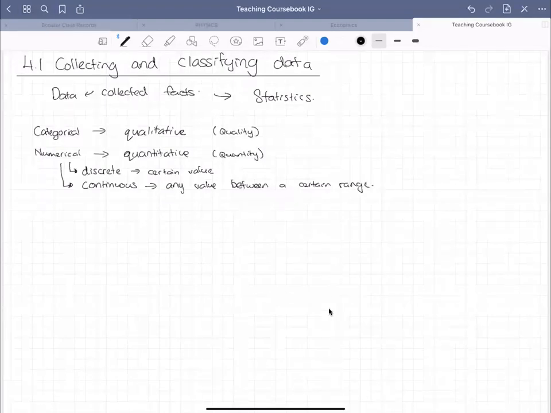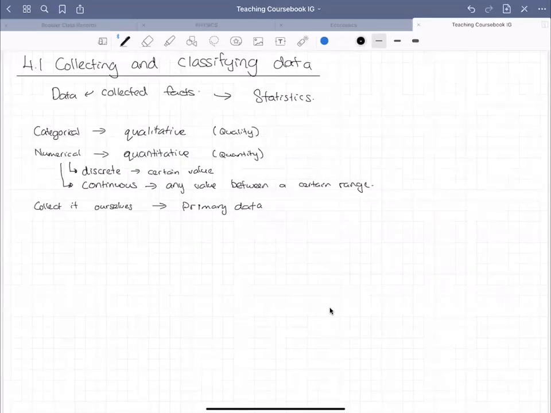So when we want to collect these data, there are certain ways that we can do it. One is we can collect it ourselves. These are called primary data. Means that it's first-hand information. You can count it on your own, you can observe it on your own, you can measure it on your own.